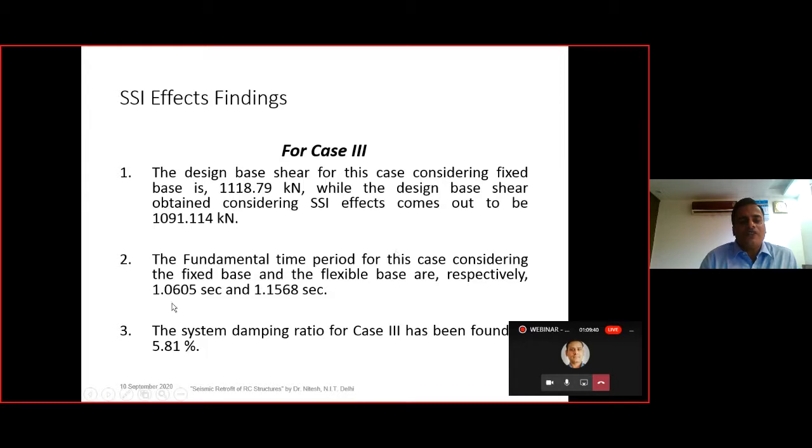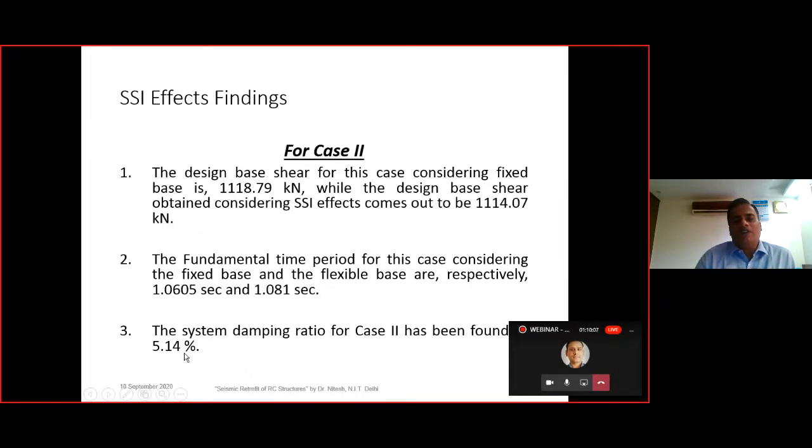In a similar fashion, we will see here for case number 3, that is for the soft soil. Here also for the case of fixed one and for the case of flexible one, we see that there is an increase in the time period. In a similar way for the soft soil, because the soft soil damping is more, the damping is the 5% of the structure plus the soil damping part. So here we have seen that it has gotten 5.81, that is more as compared to the medium soil case.